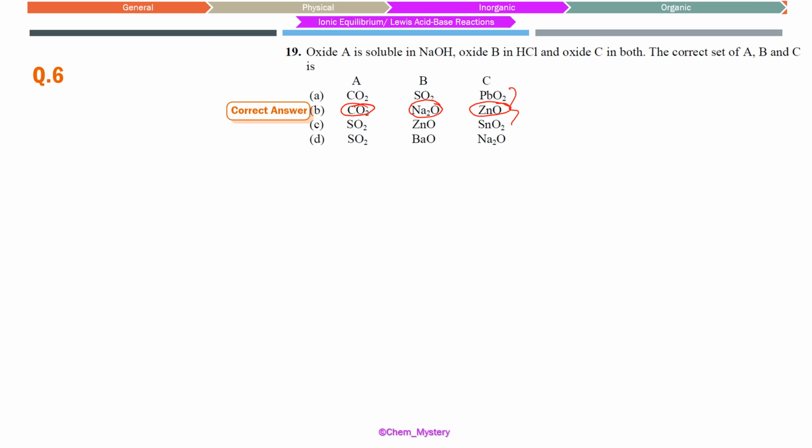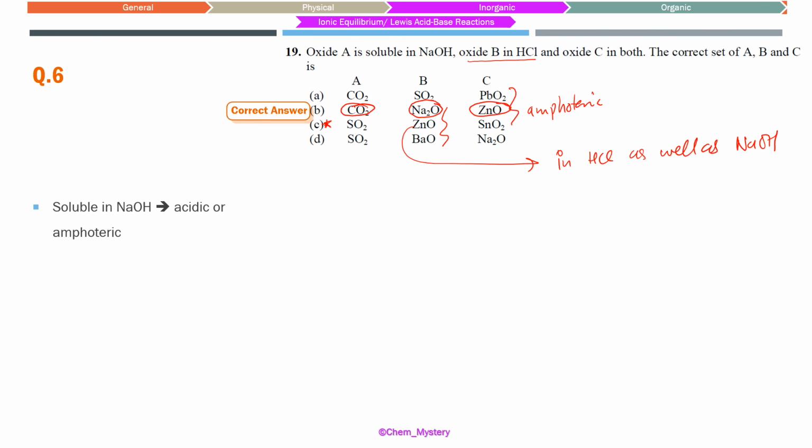Basically here all these things given to us were amphoteric in nature, so all of these would have been soluble, but we need to see the other possibilities. Here these 3 compounds would have been soluble, so this option number C would also have been correct if this was a multiple answer, but they have said here oxide B is soluble in HCl. This oxide number B will be soluble in HCl as well as NaOH. So on the basis of that, we can exclude this option number C. Otherwise, option number C could also have been possible. Choosing a single option, we will be going with the option number B only.